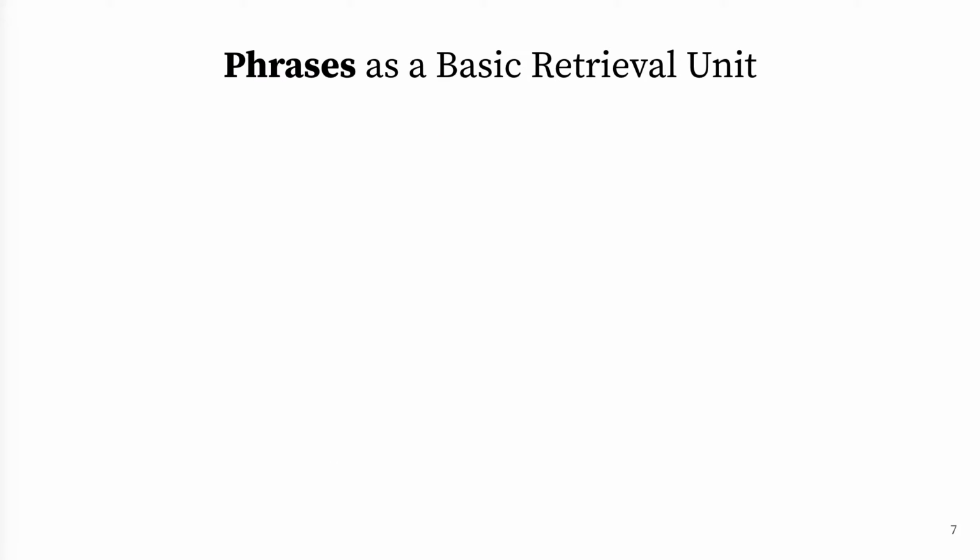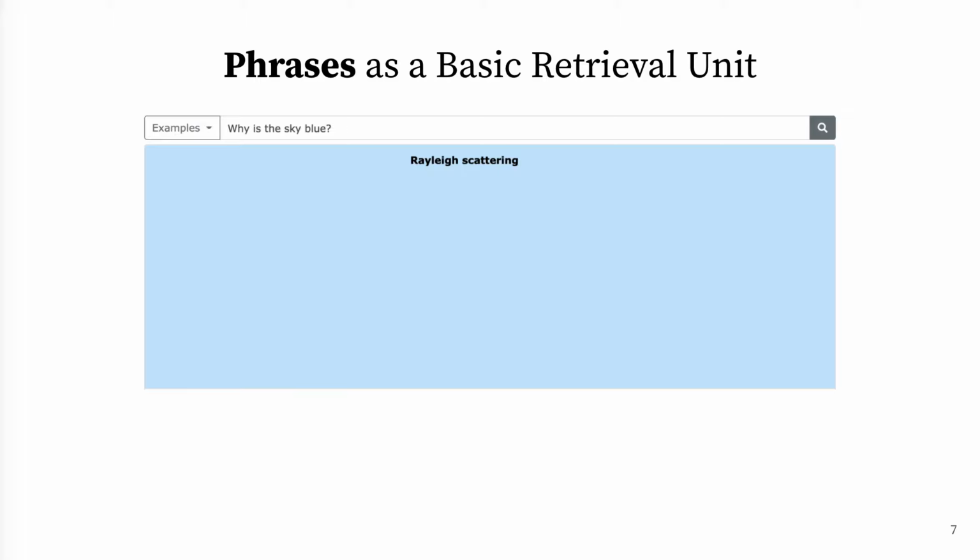In this work, we use phrases as a basic retrieval unit for building a single index for multi-granularity retrieval. For instance, given a question like, "Why is the sky blue?" phrase retrieval might return the following phrase as an answer.